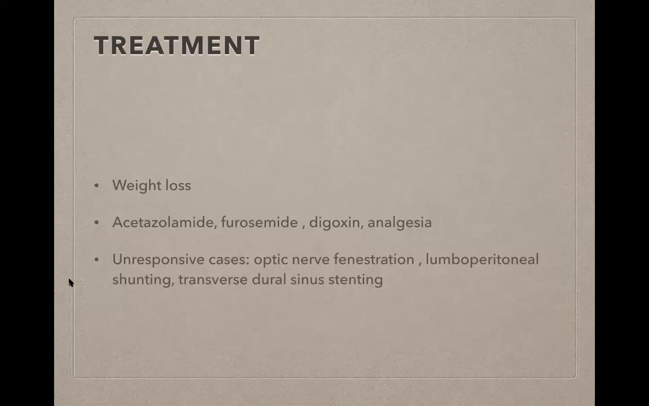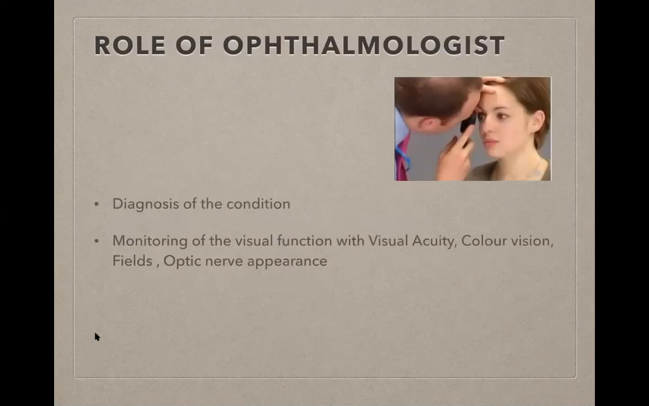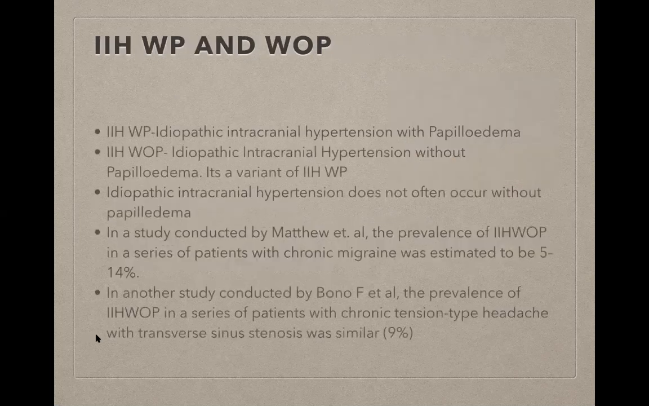Treatment mainly includes weight loss, acetazolamide, furosemide, digoxin, and analgesia. In unresponsive cases, surgical intervention like optic nerve fenestration, shunting, and transverse dural sinus shunting can be done. The role of the ophthalmologist is mainly in the diagnosis of the condition and to alert the physician to the same. And once the diagnosis is done, then the monitoring of the visual function is done by checking visual acuity, color vision, visual fields, and the appearance of the optic nerve.